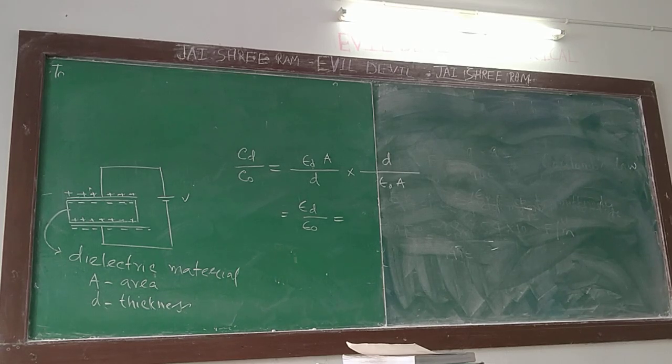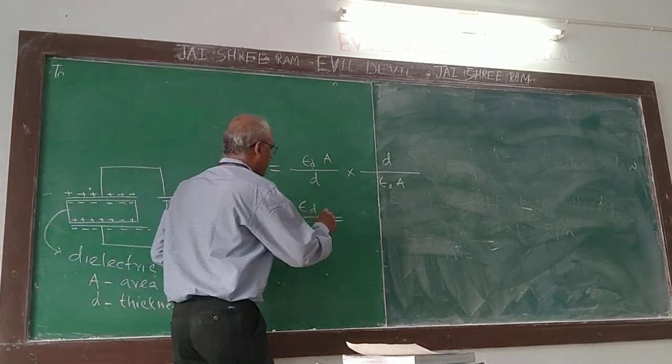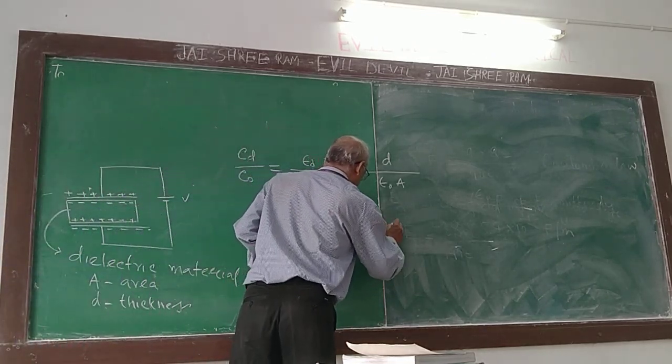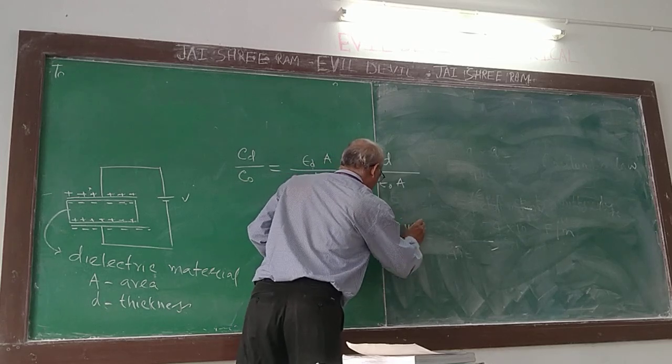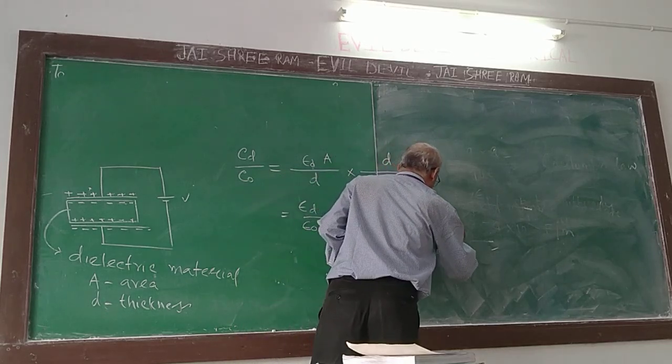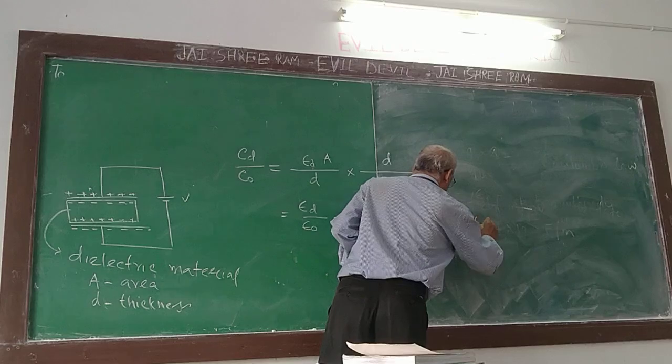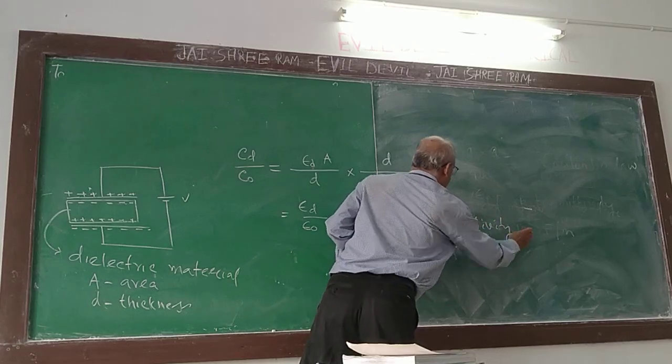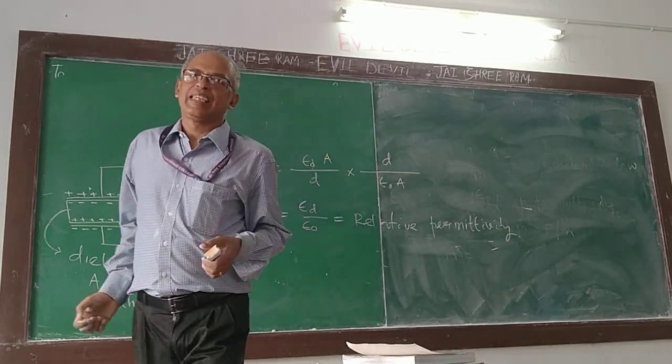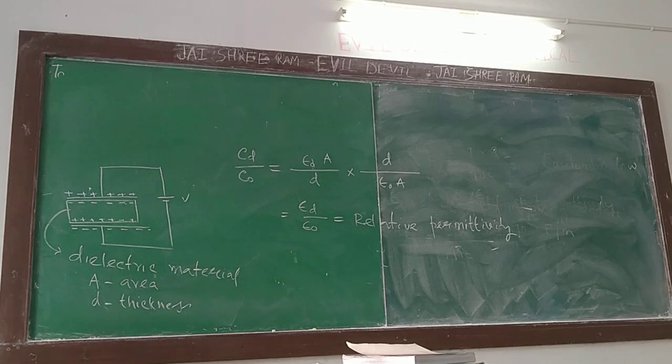What is this called? Relative permittivity. So this ratio is called epsilon R, or relative permittivity. Epsilon divided by epsilon naught is called relative permittivity.